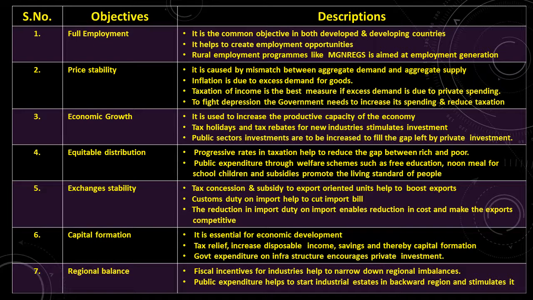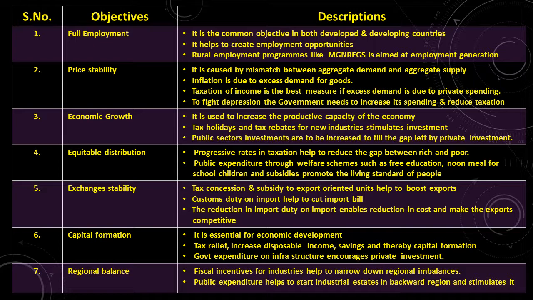Second one, price stability, to bring about stability in the prices. It is caused by a mismatch between aggregate demand and aggregate supply. Inflation is due to excess demand for goods. I hope you know what I mean by inflation. Yes, price hike. Price hike is called inflation. How is it caused? It is caused due to the excess demand for goods. When the demand for a good is more, then there will be inflation.